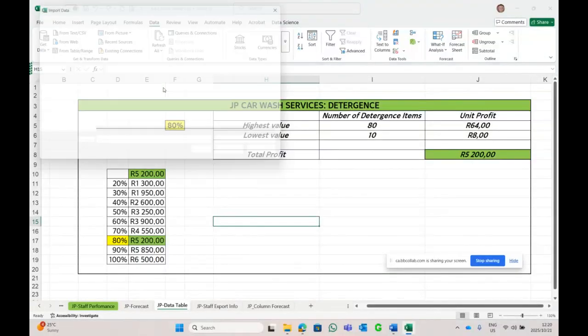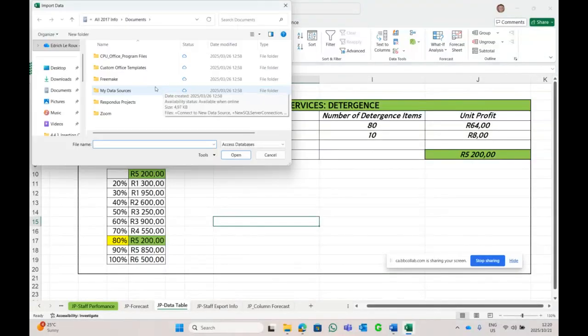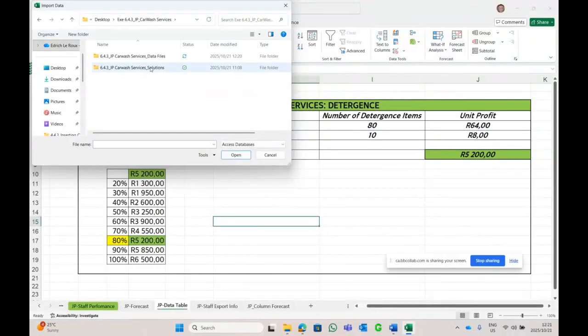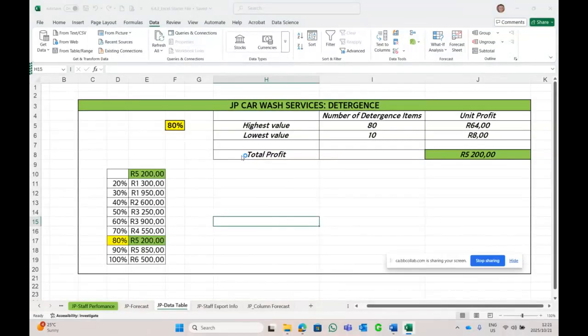Let's give it a couple of minutes. And here we go. On my desktop, like your exam, let's look for your data files, which is that over there. In my data files, and that's my file, and we say import. Now, this little menu will appear. Let's see.